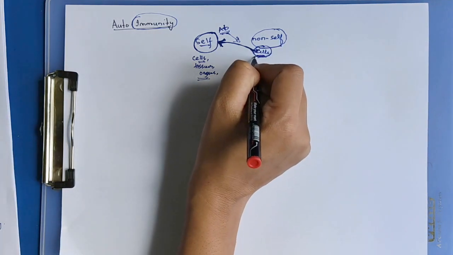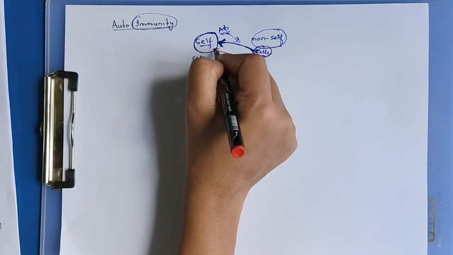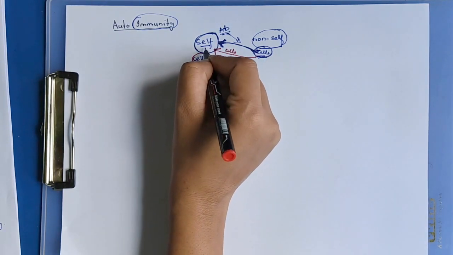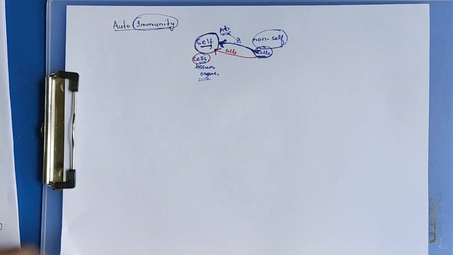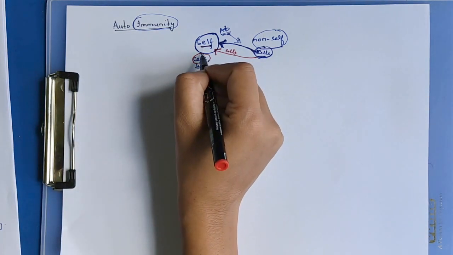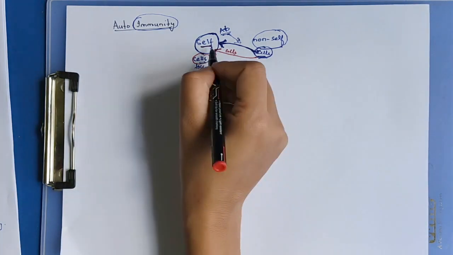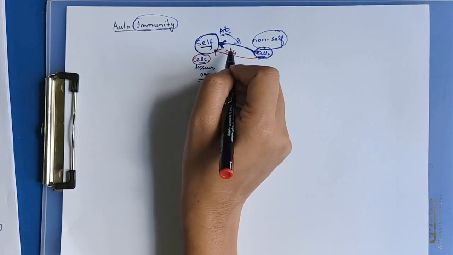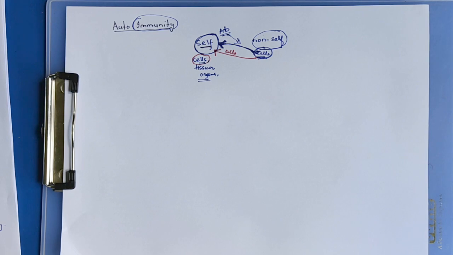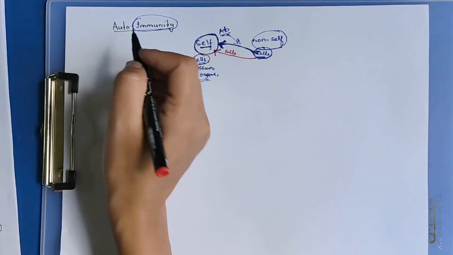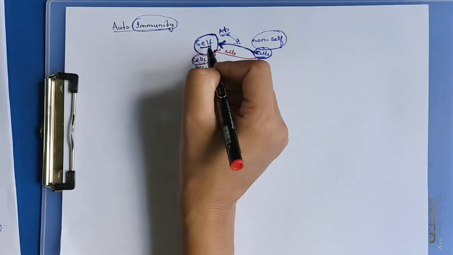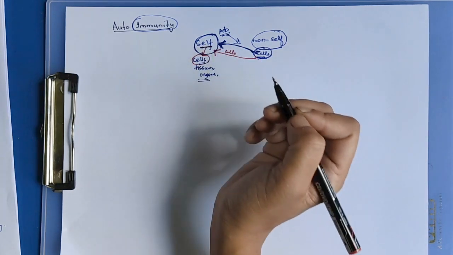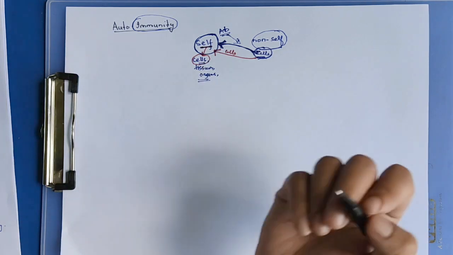Foreign particles, cells, the immune system recognizes foreign cells and fights them off normally. But in case of autoimmunity, the body is not able to recognize its own cells or its own tissues.